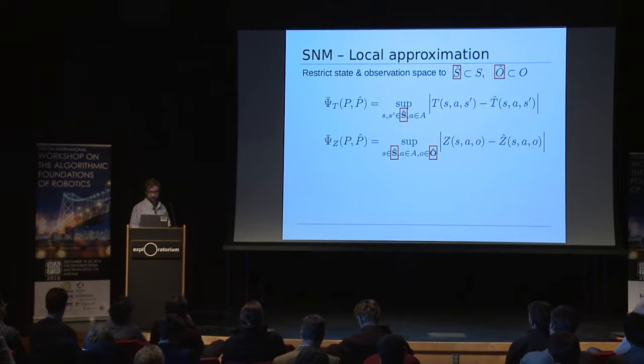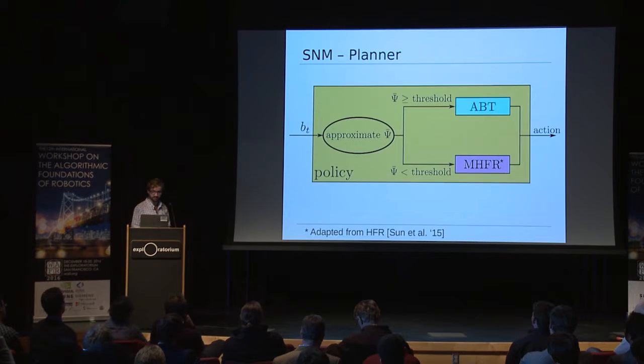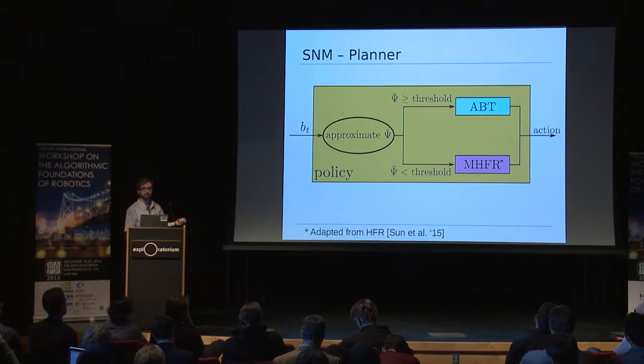Now, based on this, we developed a simple threshold-based online planner which utilizes two component planners. First one is ABT, which is a general POMDP solver, and MHFR, which is a linearization-based solver. Now, at every step, we calculate a local approximation of S&M around the current belief. And if this approximation, using a Monte Carlo-based approach, yields a value higher than a user-defined threshold, we use ABT to calculate the next action, whereas we use MHFR if it's below the threshold.